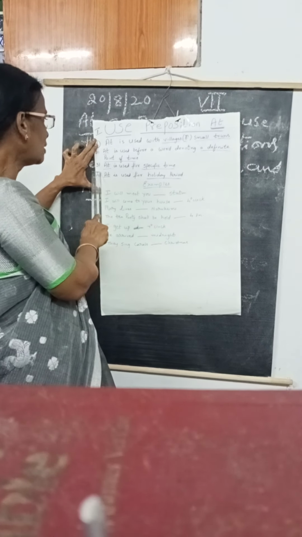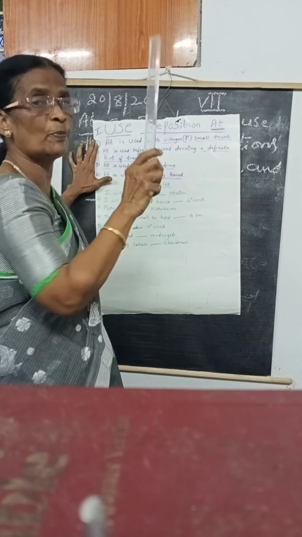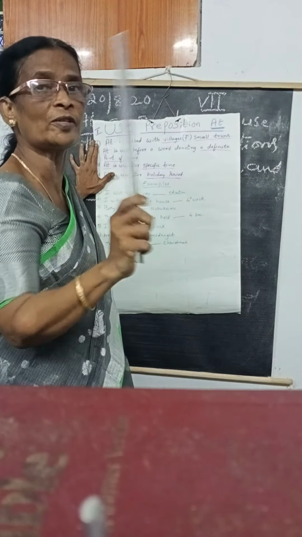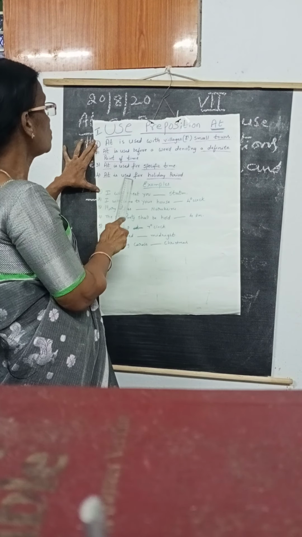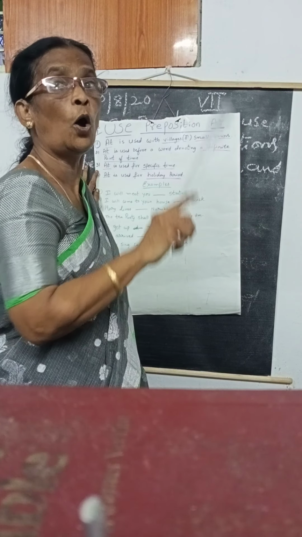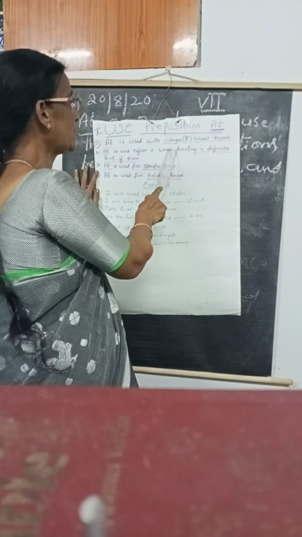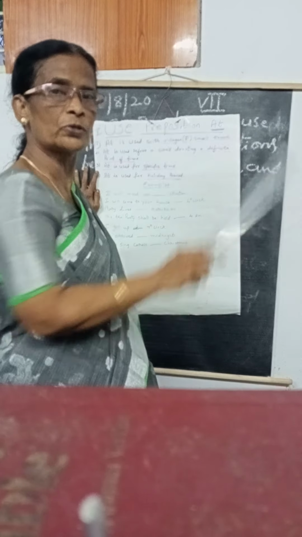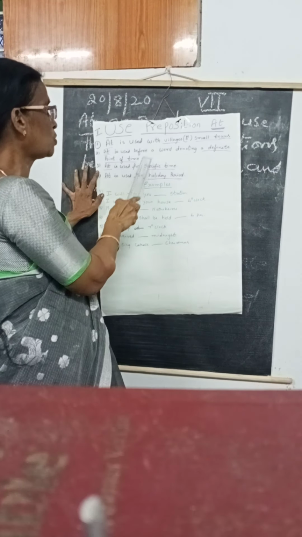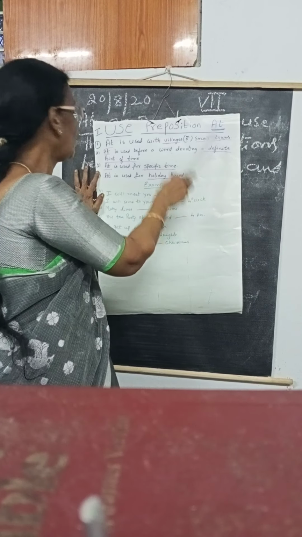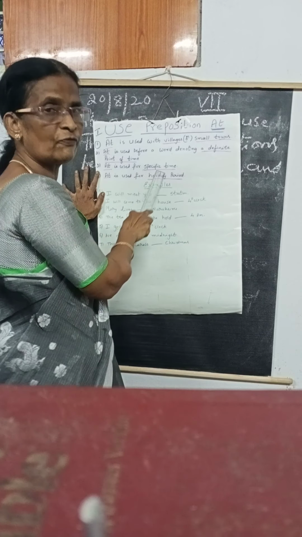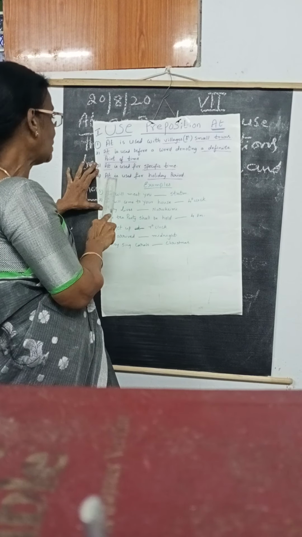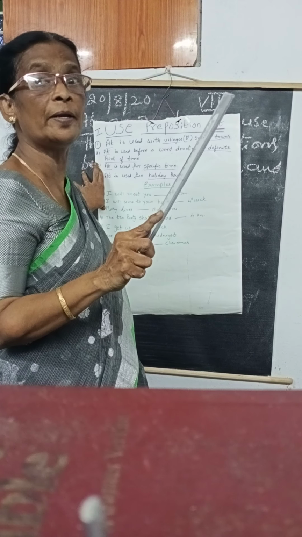Okay. Third, at is used for specific time, not abruptly, in a specific time. And fourth, at is used for holiday period. Number one is villages or small towns, you have to use at. Second, at is used before a word denoting a definite point of time. Third, at is used for specific time. And fourth, at is used for holiday period.